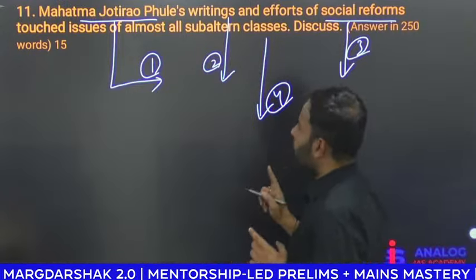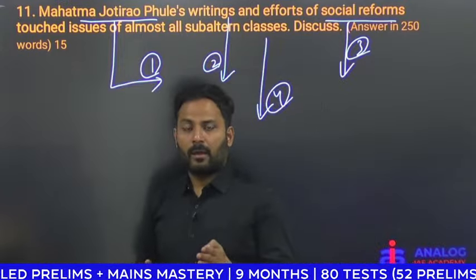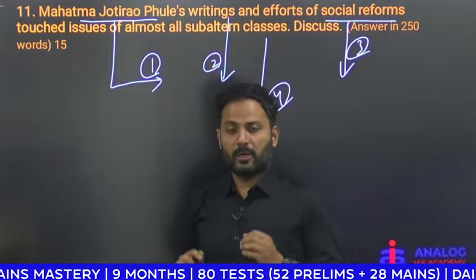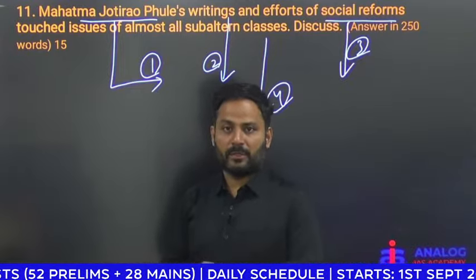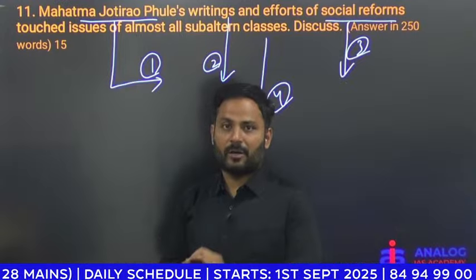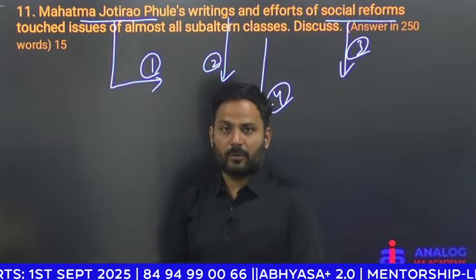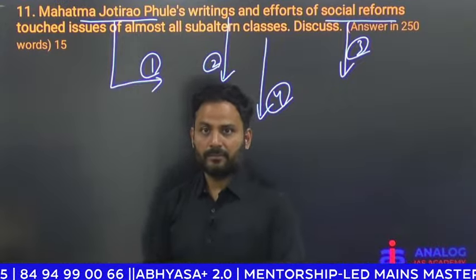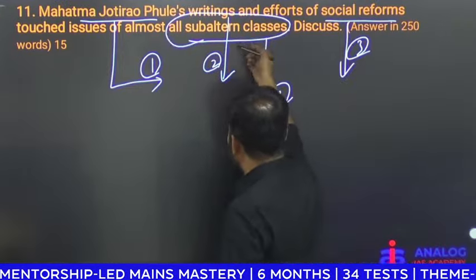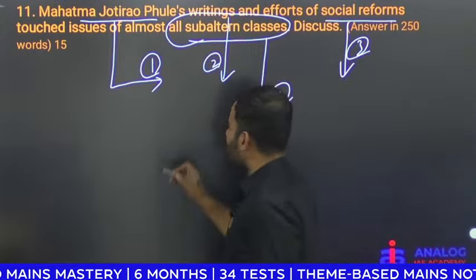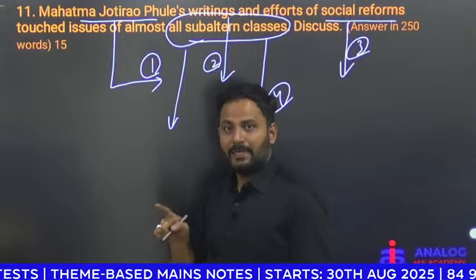So we all know Mahatma Jyotirao Phule. He was one of the foremost socio-religious reformers in Maharashtra. He was born in a Mali community and he was educated in Christian missionaries. Then he got that rational education. He started questioning all the citadels of caste system and all. So now, what are the subaltern classes? We use the subaltern term in history. Subaltern classes means classes which were depressed and suppressed.